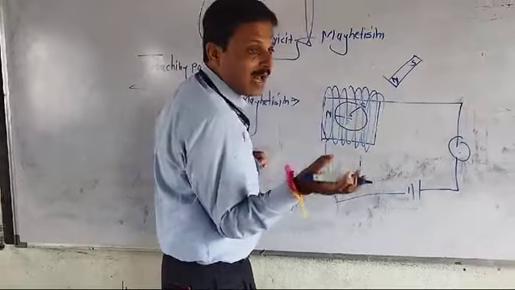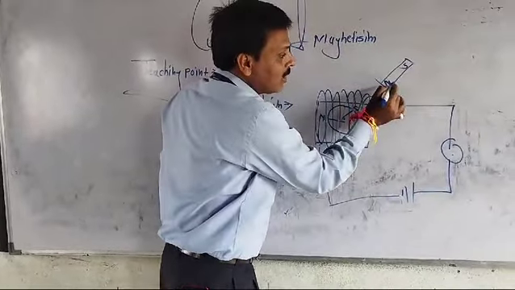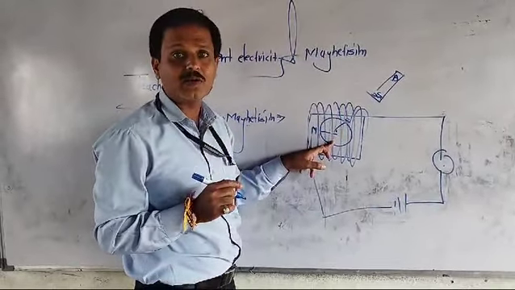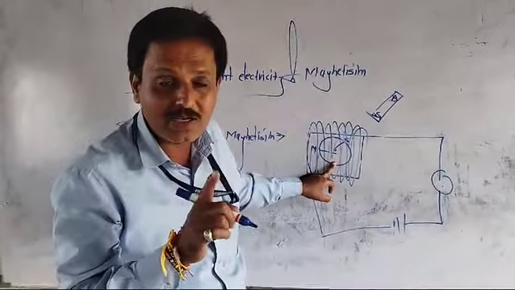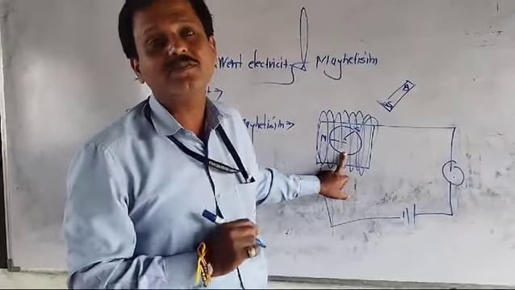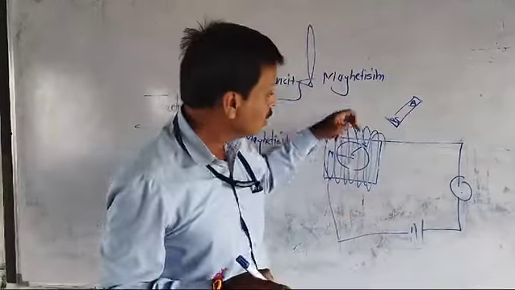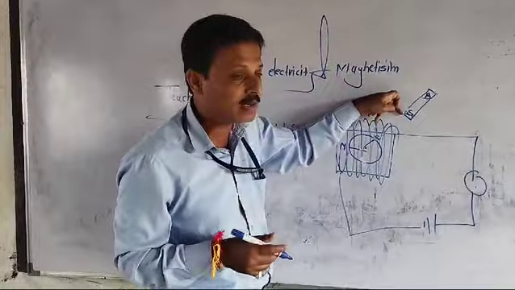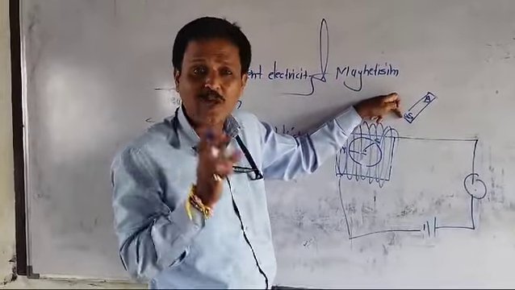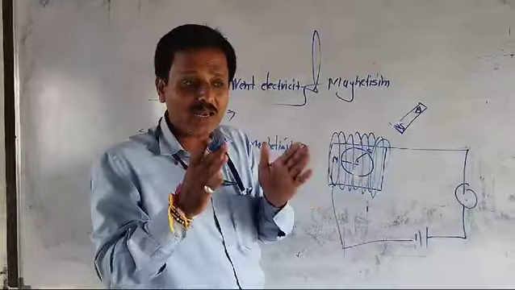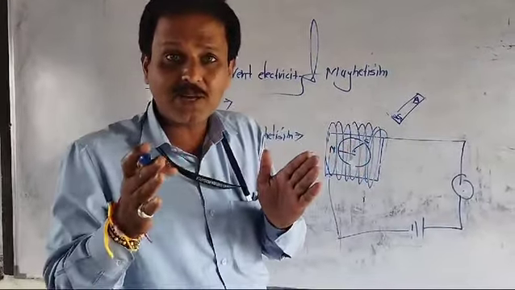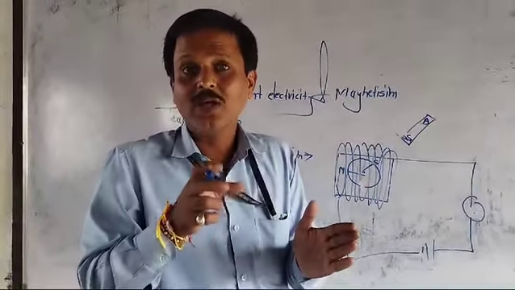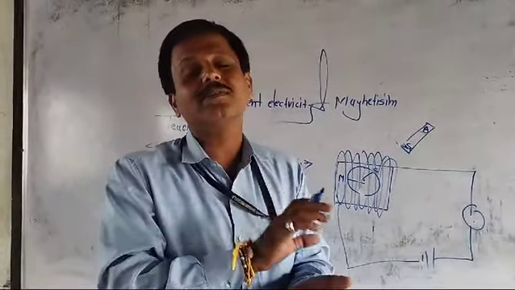In another way, I use the south pole. The south pole is brought toward the point. Observe the deflection of the galvanometer. The galvanometer, or that magnetic needle, shows opposite deflection. So why does it occur? In between the magnetic coil and the magnet, there is some region, some space, some field, some collective area that shows that I am close to you and I affect you. That is known as the magnetic field.